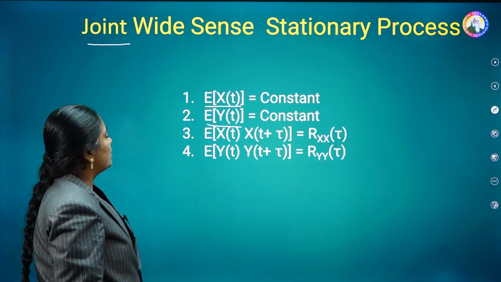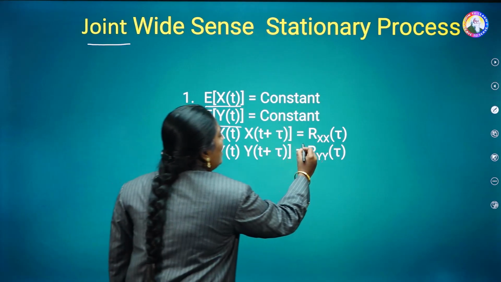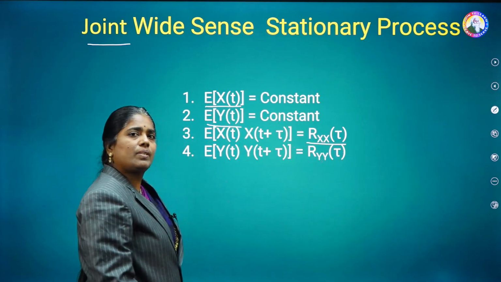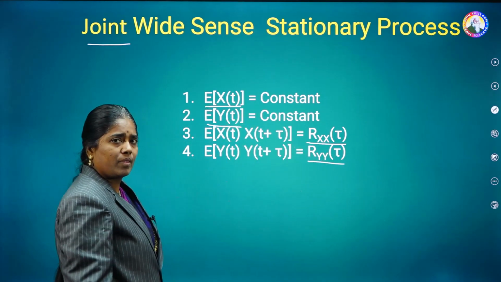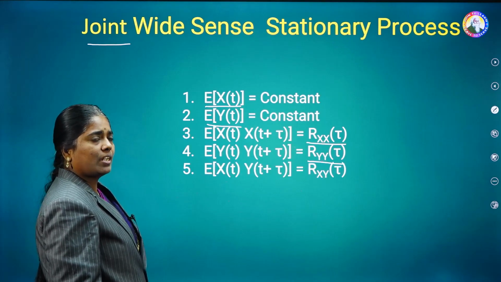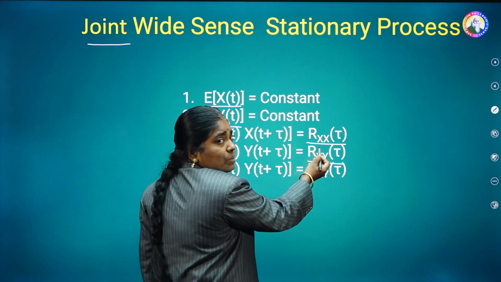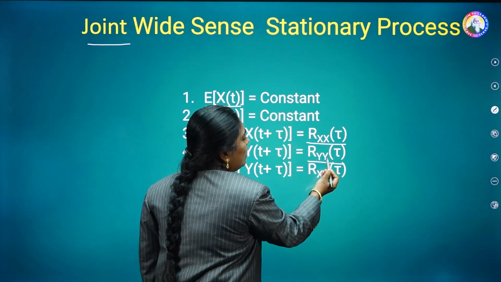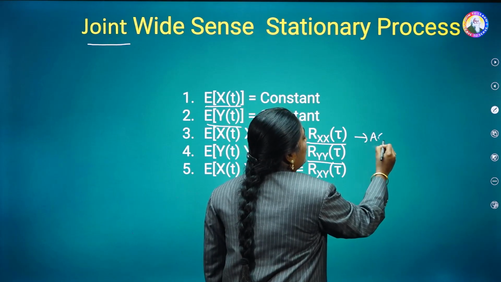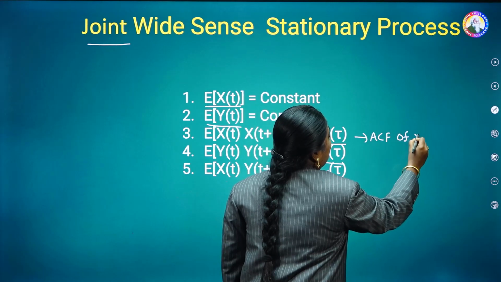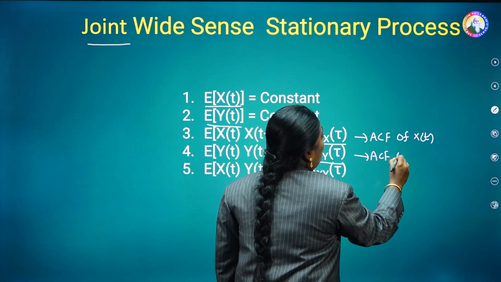And the next condition is its corresponding autocorrelation function, which should be a function of tau only: Rxx of tau for the random process x of t, and Ryy of tau for the random process y of t. Now we can define one more function, the cross correlation function. In these two cases, both have x only and both have y only, so this is simply the ACF of x of t and this is the ACF of y of t.